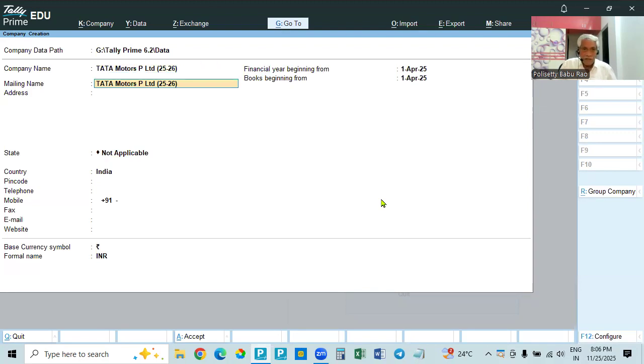So here, for the mailing address, the date is not required. And here also it is Tata Motors, in Hyderabad. For example, Tata Motors is in Hyderabad. And here also Telangana, 572000. All the details are given.